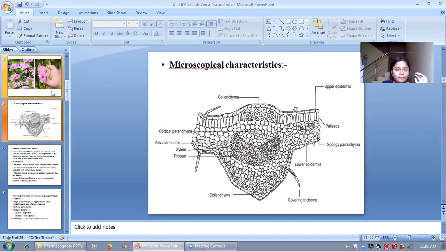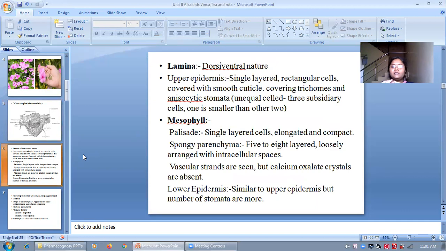Anisocytic type of stomata is nothing but the unequal celled type of stomata. In this type of stomata, 3 subsidiary cells are present. One is smaller than the other 2. That means the 3 subsidiary cells are not similar. That's why it is called the unequal celled type of stomata. This is about the upper epidermis.